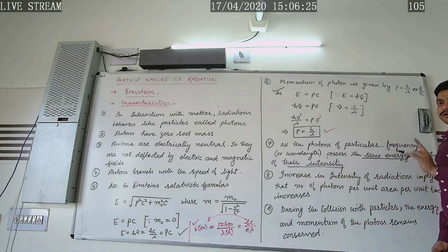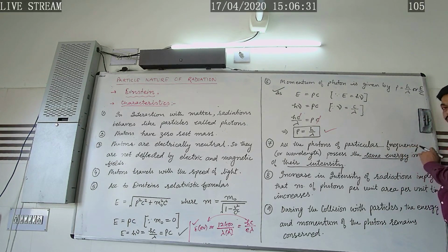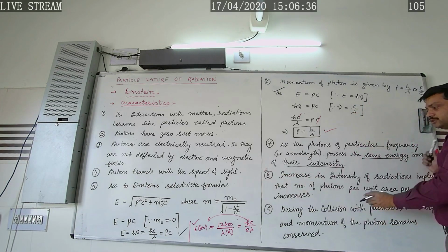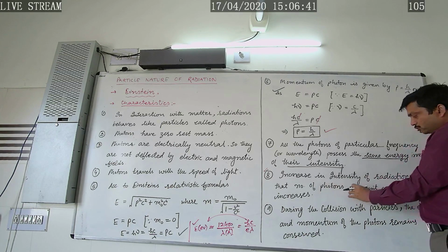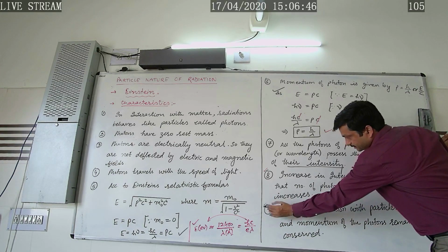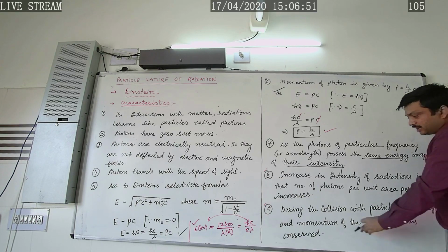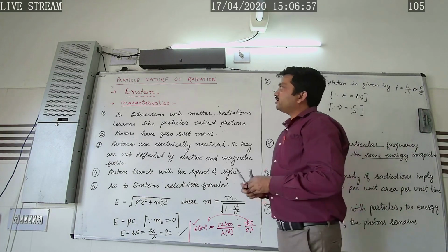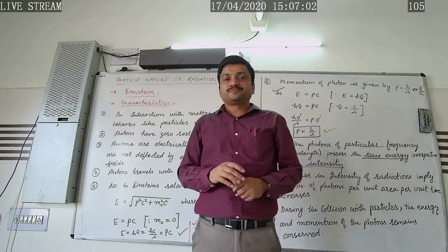In the next characteristic, all the photons of a particular frequency or wavelength possess the same energy irrespective of their intensity. Whatever the intensity of the incident radiation is, they will carry the same energy provided their frequency is the same. After that, we studied that increased intensity of incident radiation implies that the number of photons per unit area per unit time increases. In the last characteristic, we stated that during the collision with particles, the energy and momentum of the photons remain conserved. So in this way, the particle nature of radiation was introduced by Einstein.